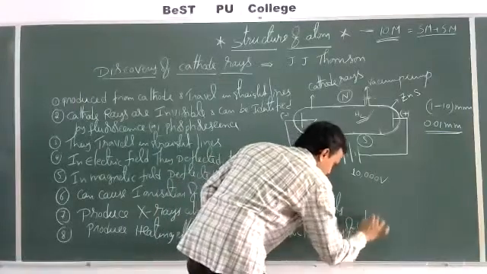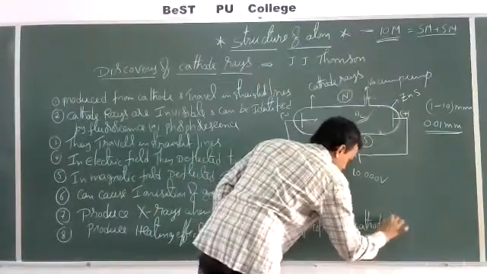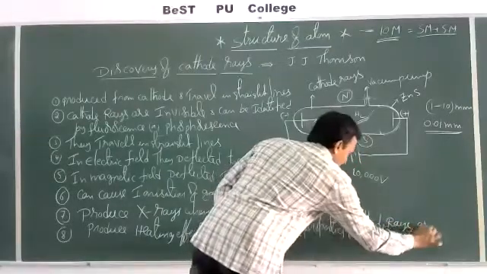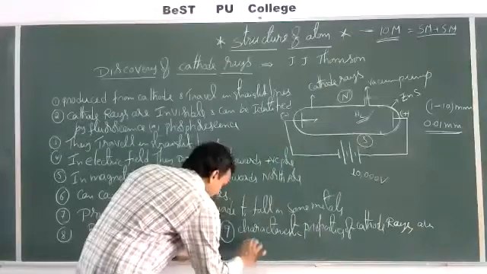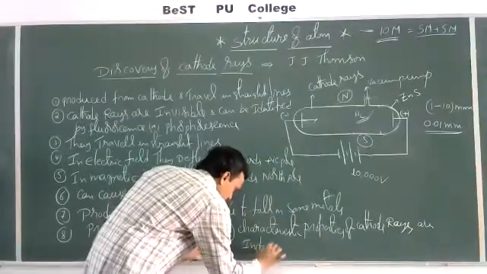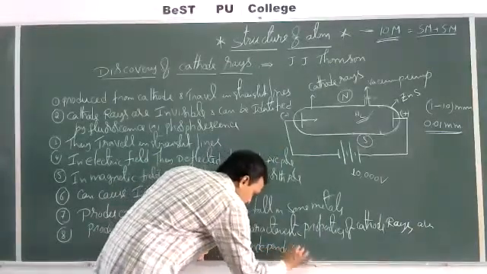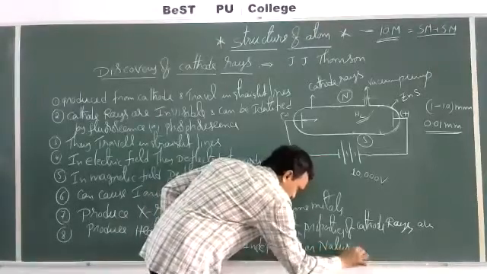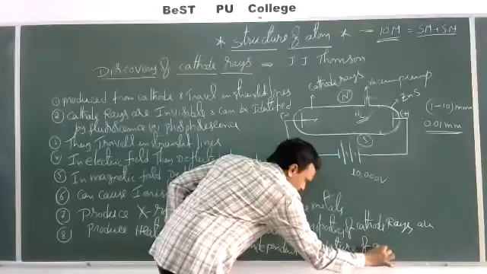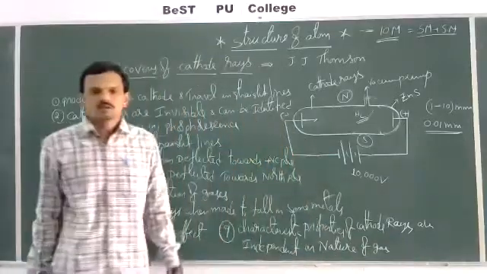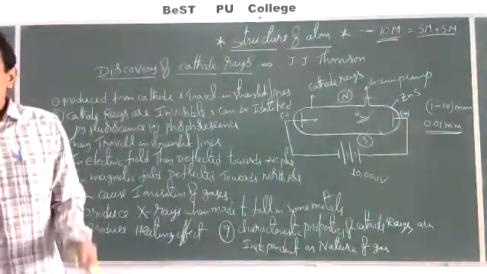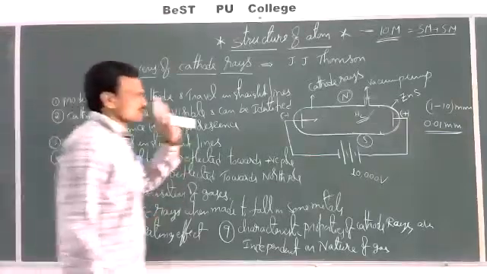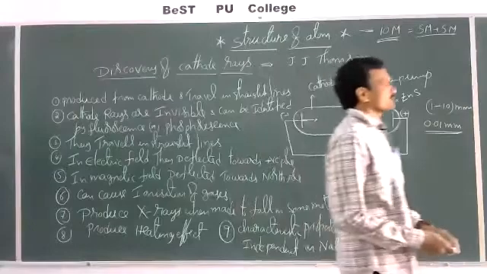the characteristic properties of cathode rays are independent of the nature of the gas. Whatever the gas you have taken, the properties of cathode rays remain the same. So these are some characteristic properties of cathode rays.